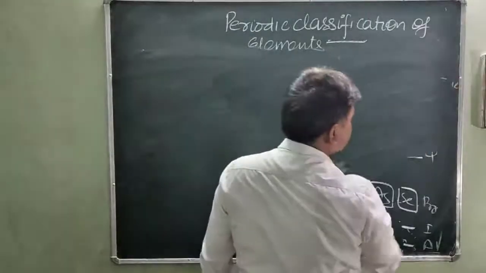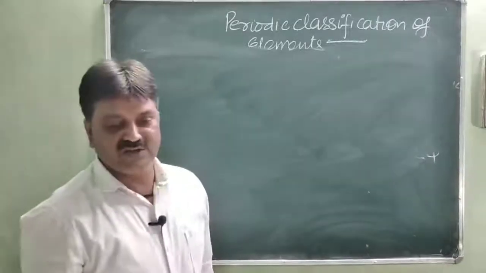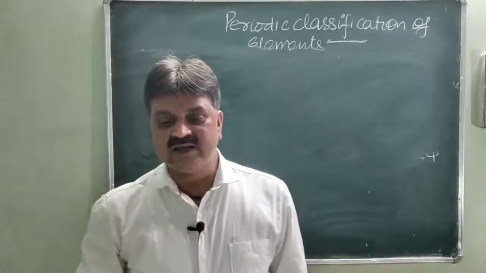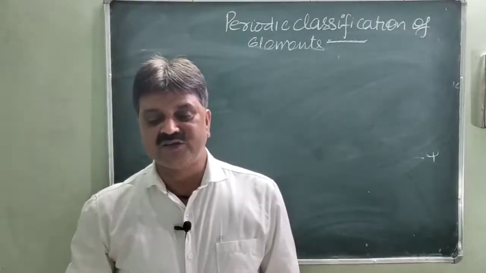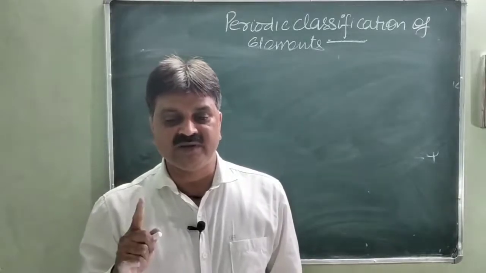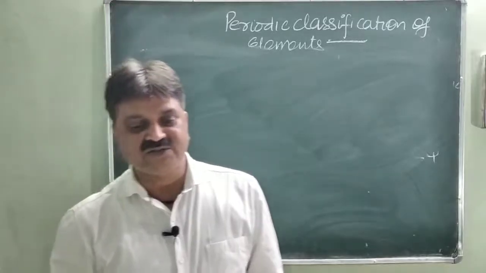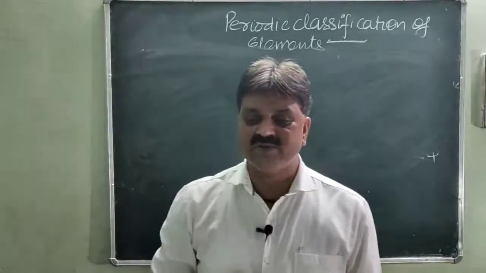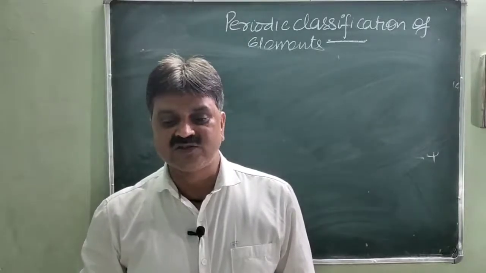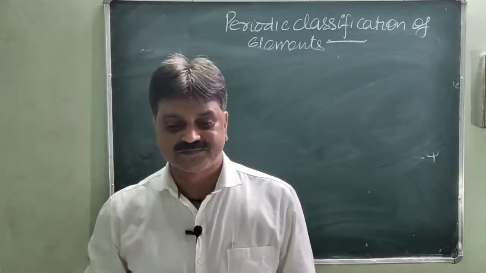These are the in-text questions. Now we will discuss the NCERT exercise problems. The first question is given. Which of the following statements is not correct about the trend when going from left to right across the period of the periodic table? I repeat the question. Which of the following statements is not a correct statement about the trend when going from left to right across the period? Means the variation occurring in the period from left to right.